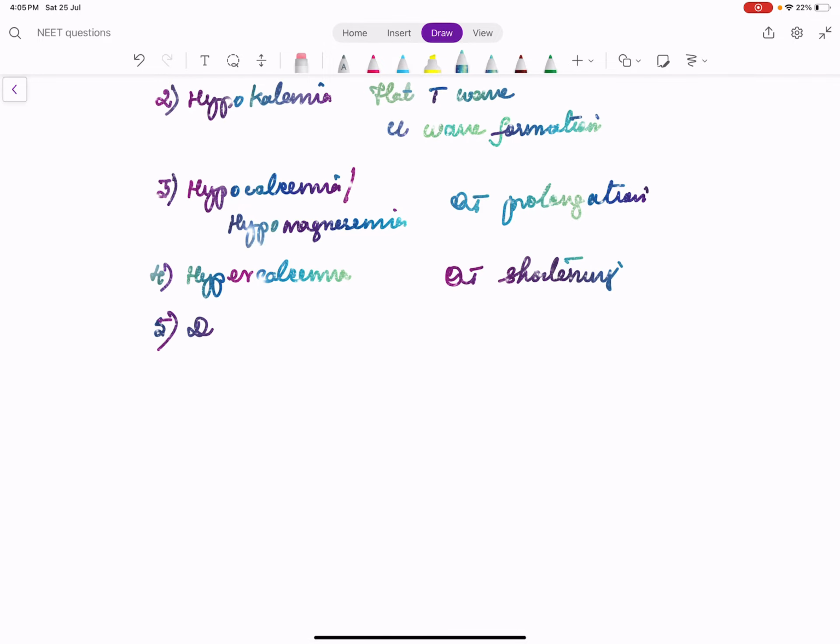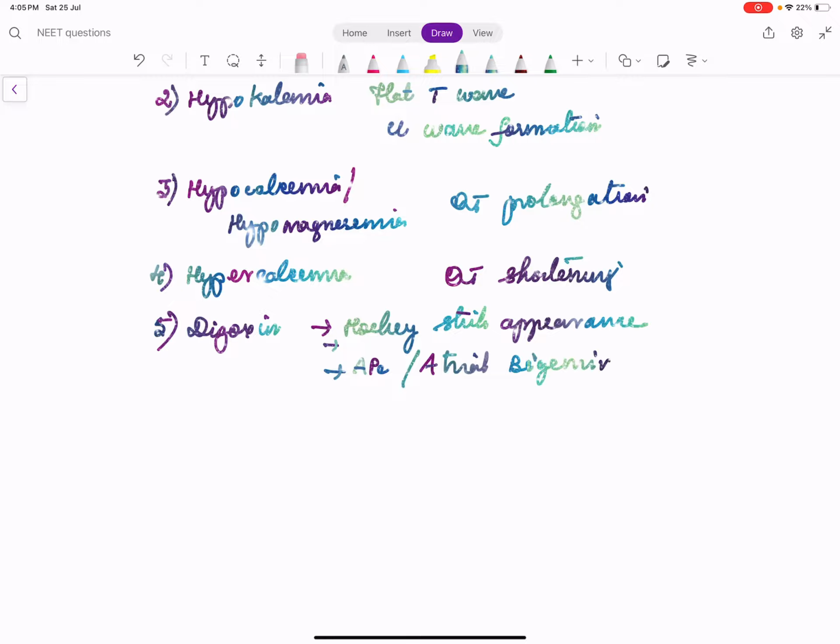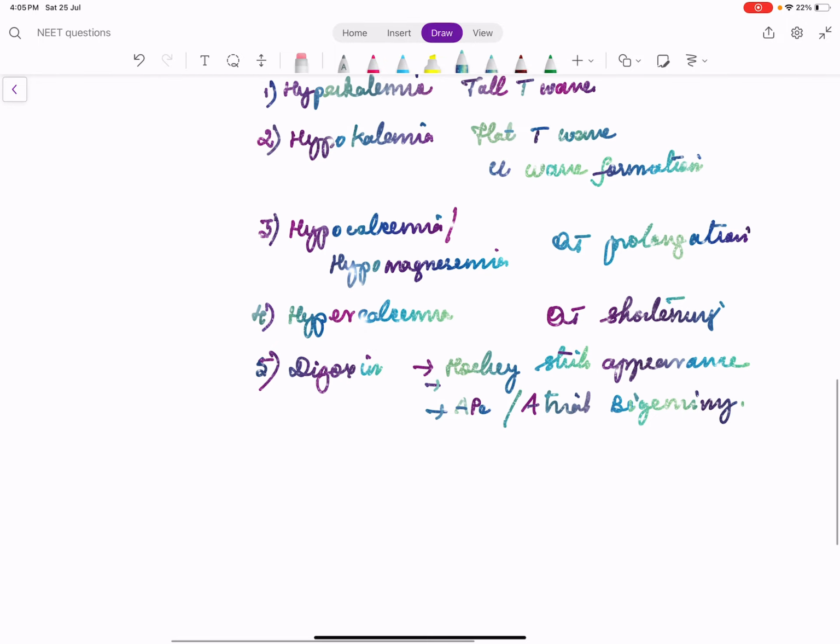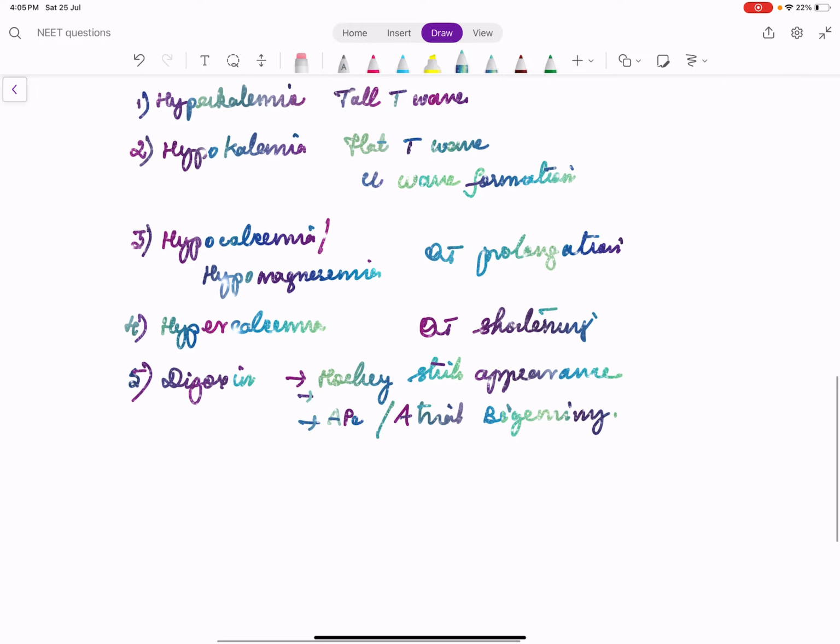Then digoxin is also a very important MCQ. We get this typical hockey stick appearance in ECG. And we may get atrial premature complexes, specifically atrial bigeminy. So you can read the ECGs. You can see the ECGs and get oriented.